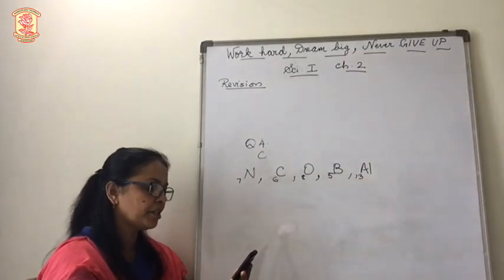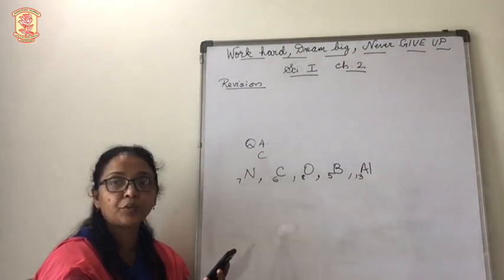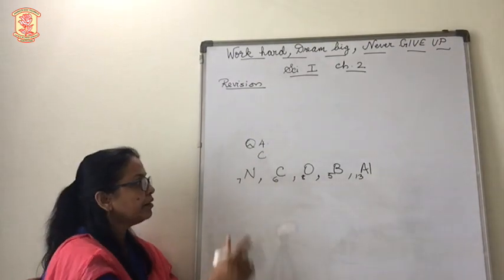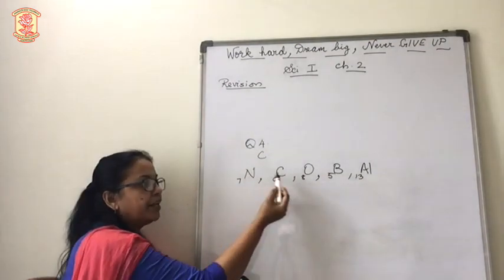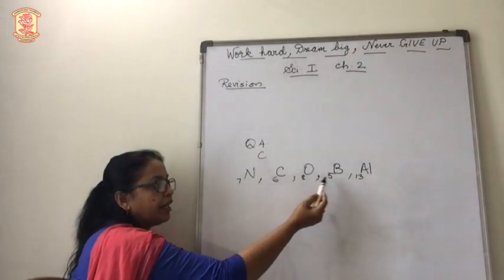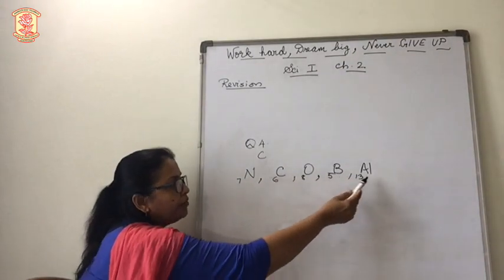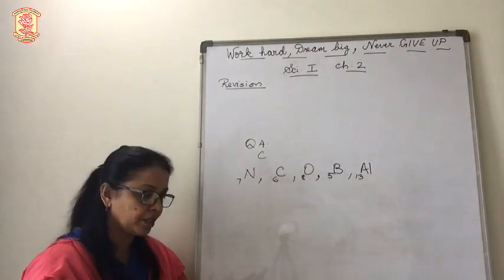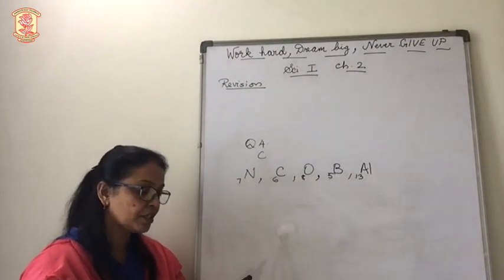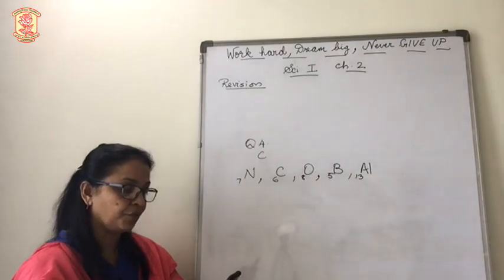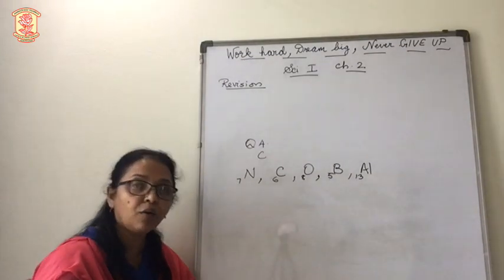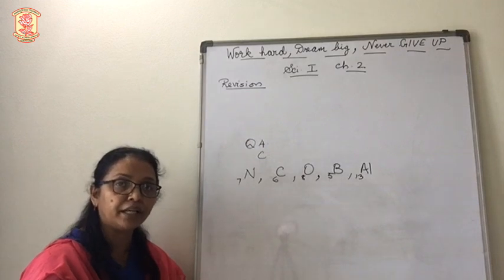Now let's see question number 4, C question. In this you are seeing nitrogen atomic number is 7, carbon 6, oxygen 8, boron 5, aluminium 13. This is what is given in the question. And what is the question? They are asking which is electronegative. Which is the most electronegative element among these? How will we find out which is most electronegative?